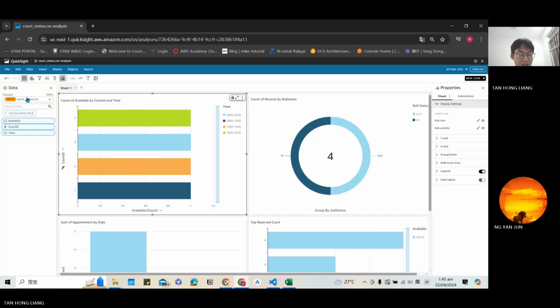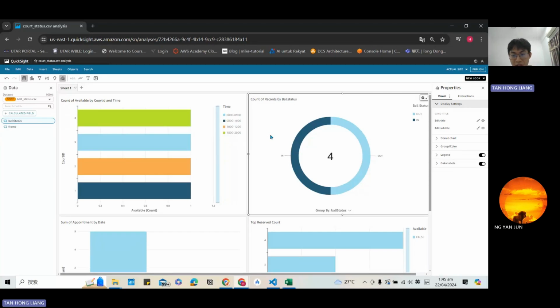We can input the data from the CSV file and put it in QuickSight, and then choose the view to show our data. Here we can select the attribute. So this is the count of a variable by court ID and type. And another graph shows the ball status, which is in or out. And the total ball is 4.